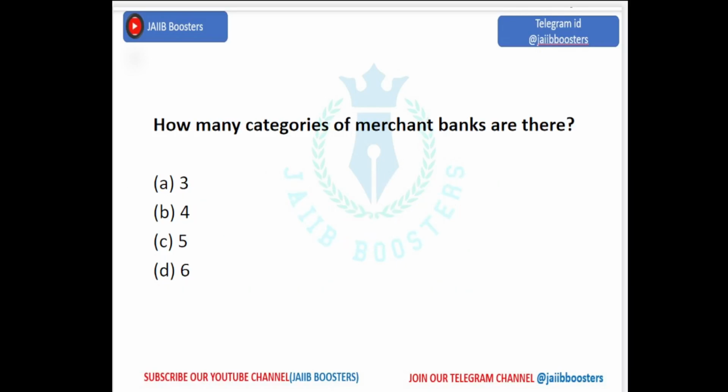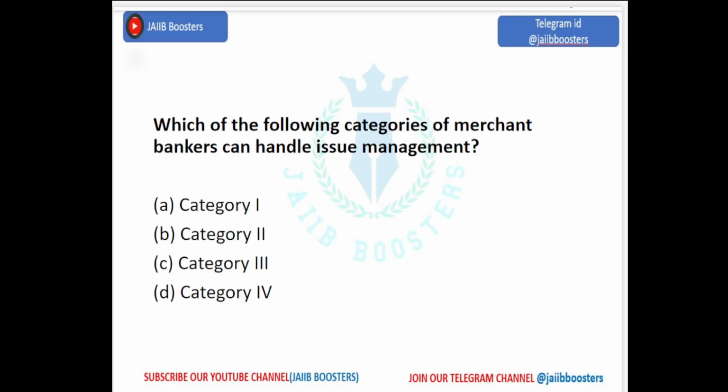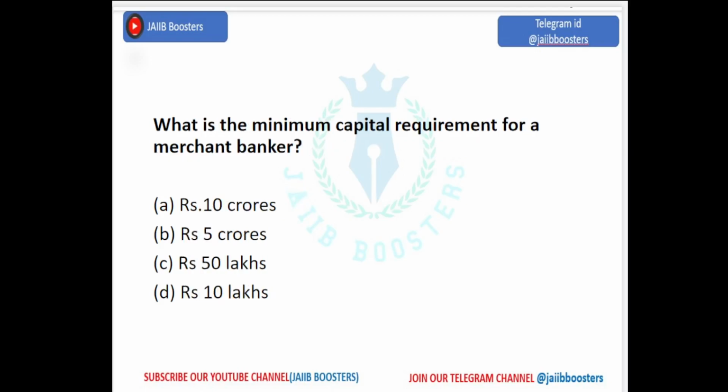How many categories of merchant banks are there? 3, 4, 5, 6. There are 4. Okay. Which of the following categories of merchant bankers can handle issue management? Category 1, 2, 3, 4. It's the first category of merchant bankers that can handle issue management. Okay. Next, what is the minimum capital requirement for a merchant banker? 10 crores, 5 crores, 50 lakhs, 10 lakhs. What is the amount here? It's 5 crores. 5 crores is the minimum capital requirement for a merchant banker.